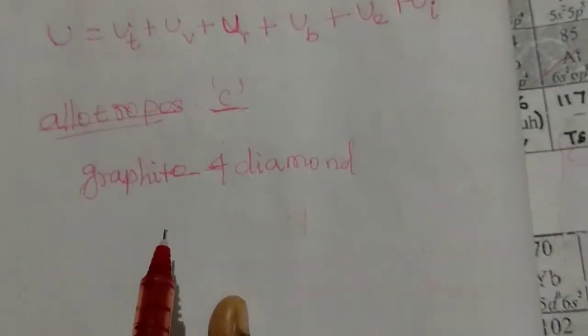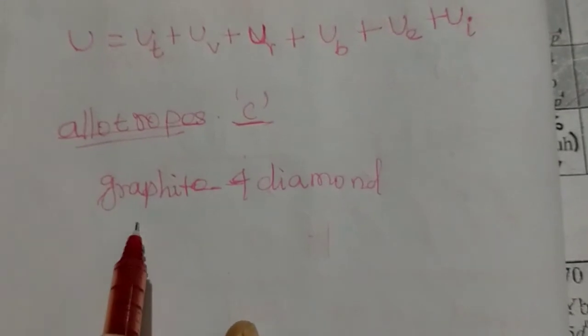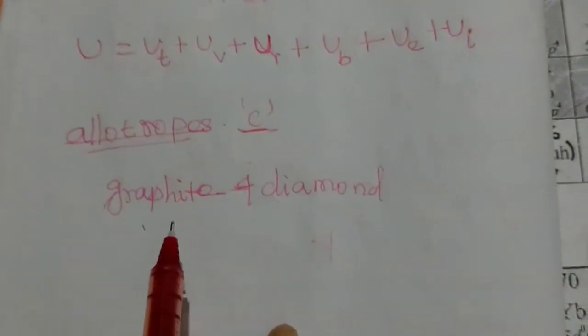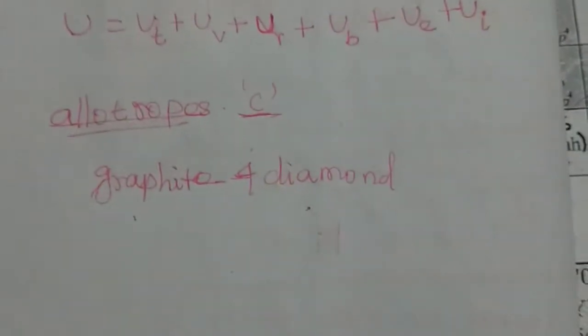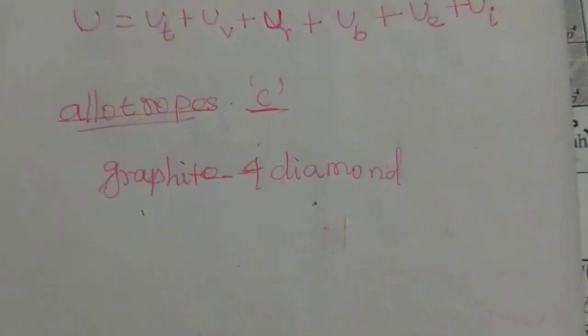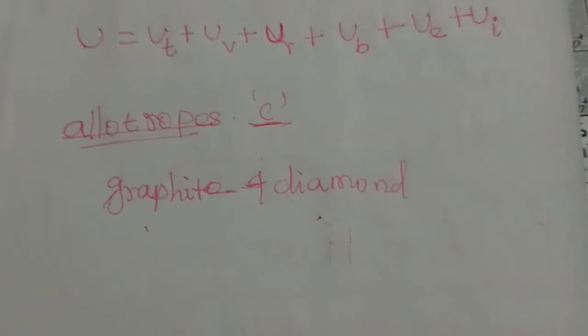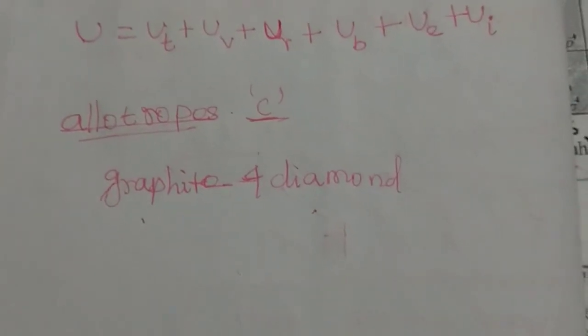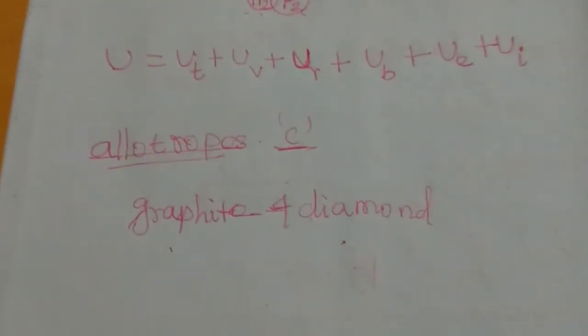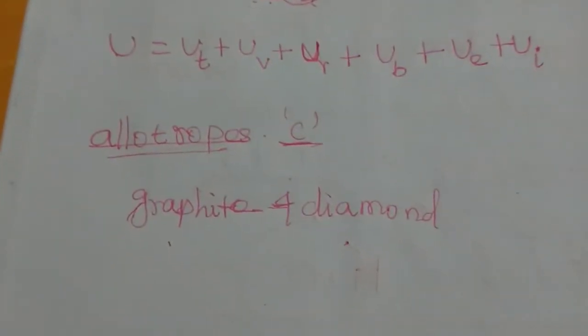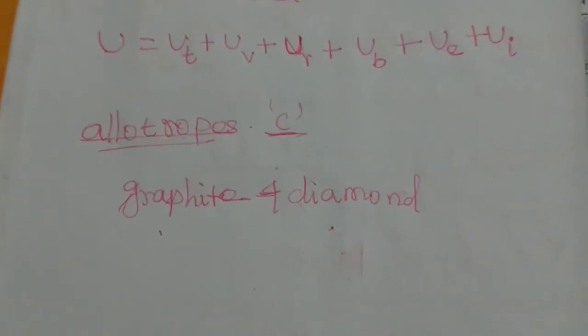Because of internal energy. The internal energy of graphite is different from the internal energy of diamond. Because of this difference in internal energy, they show differentiation in structure. This is the importance of internal energy.